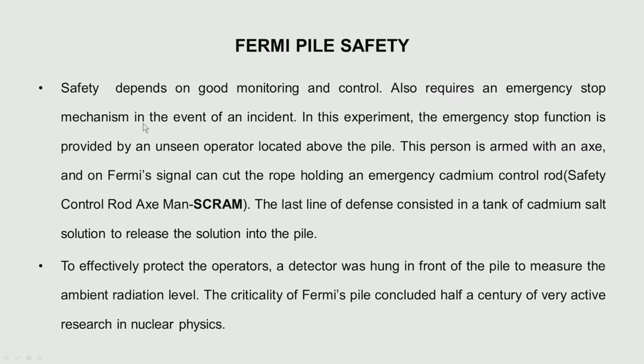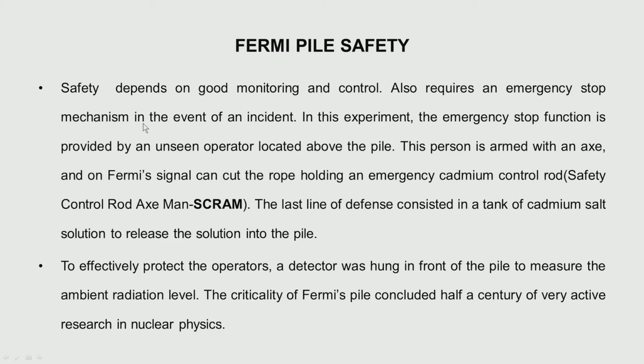Of course, as later things went, nobody talks of an axe in a nuclear reactor now. The word scram is still used, but it is called safety control rod accelerated movement. This is the explanation or expansion for scram these days.